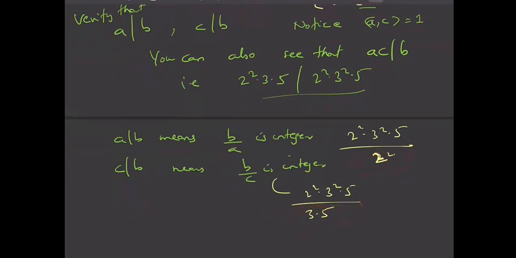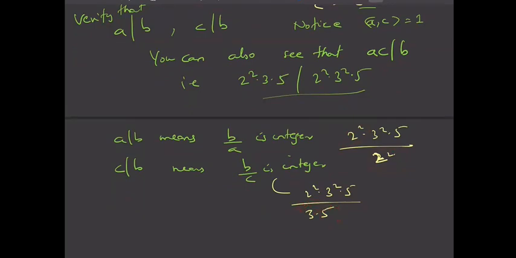Now B by A is integer means this A is entirely in B, right? A is cancelling some part of B, and C is also cancelling some part of B, right? You can see that A is cancelling what? It is cancelling 2 square from B, and C is cancelling what?